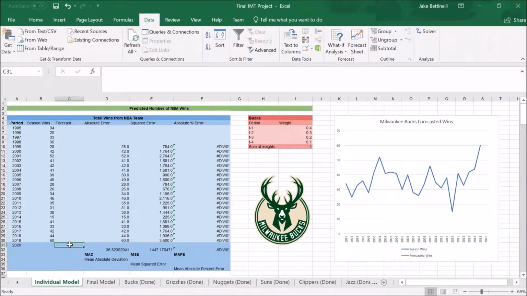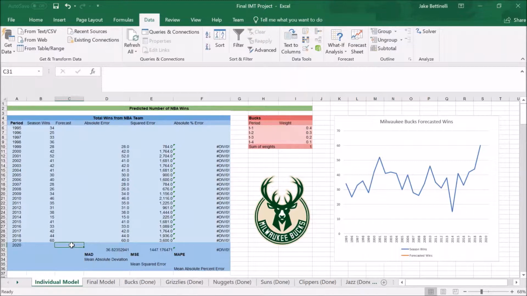As you can see on the left side of our table, the season win statistics for the periods 1995 to 2019 are present. In order to calculate the forecast of season wins for 2020, we will be using a technique called the weighted moving average. This is a method that derives a forecast by calculating the moving average of a chosen number of past periods while assigning specific weights to each of these past periods.